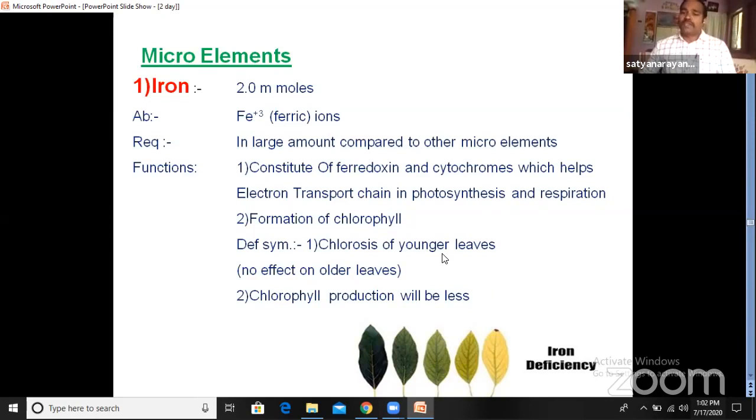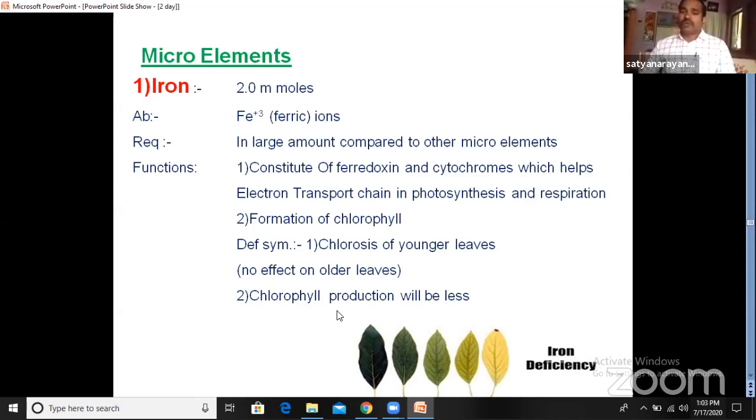And the first deficiency symptoms are observed in the younger leaf. Why in the younger leaf and why not in the older leaf? Because we learned that if mobile elements are deficient, their deficiency symptoms are observed in the older leaf. So when the element is immobile, the deficiency symptoms are observed in the younger leaf. That means iron is an immobile element, or immobile nutrient.